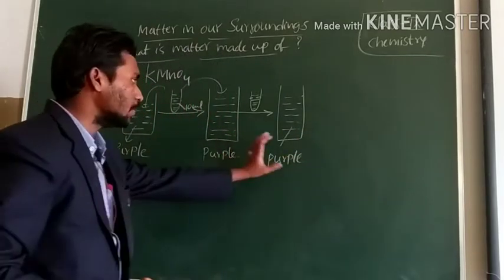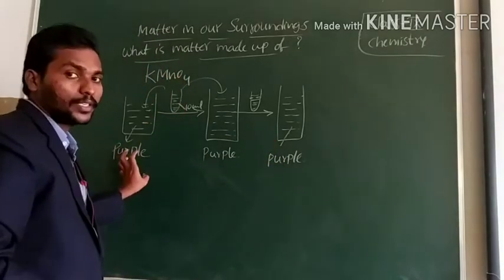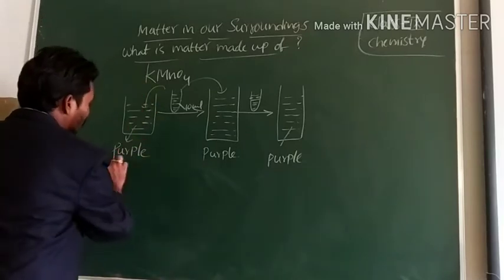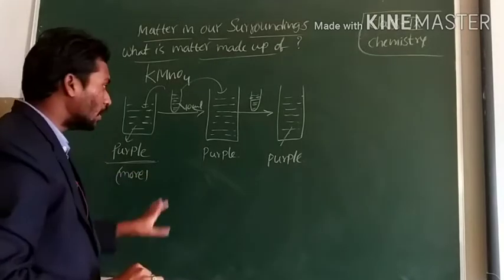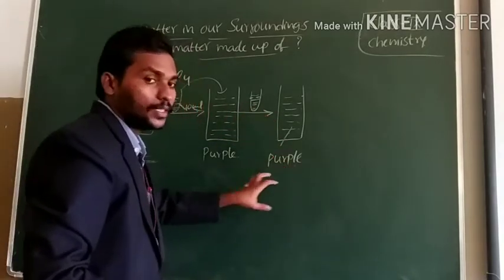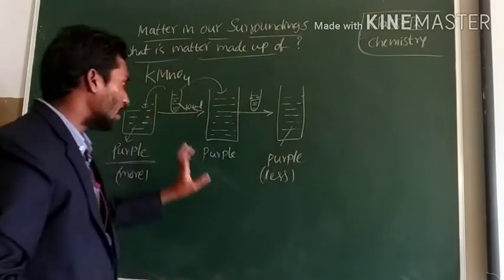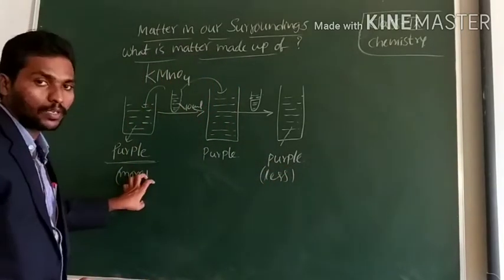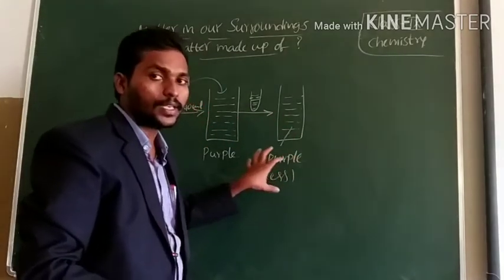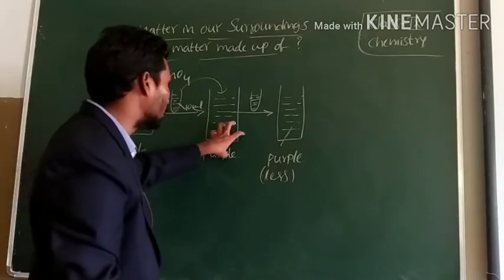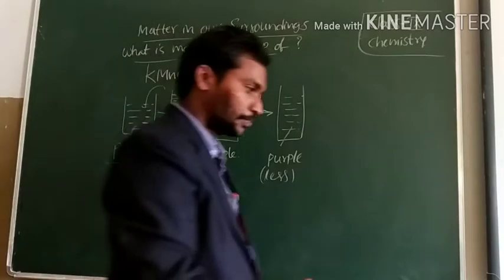When we observe these 3 beakers, we notice that the intensity of the purple color is more in the first beaker and less in the third beaker. This is because beaker A contains more potassium permanganate particles, but the remaining beakers contain fewer particles. Based on this activity, we say that matter is made up of tiny particles.